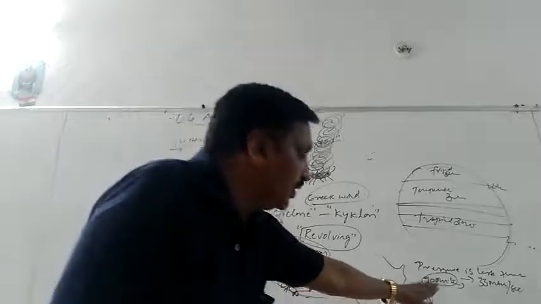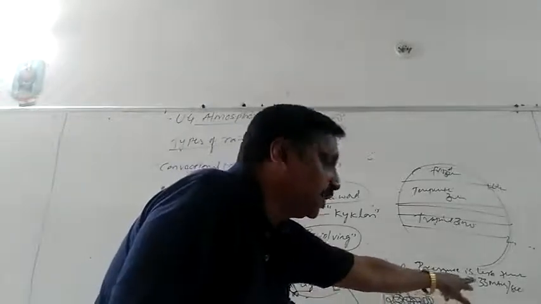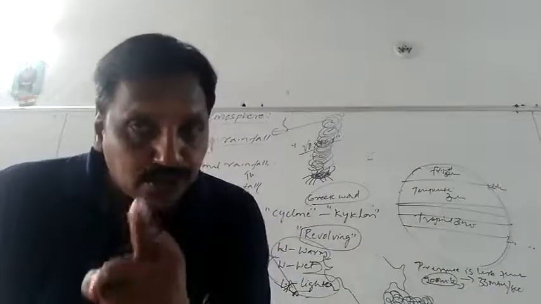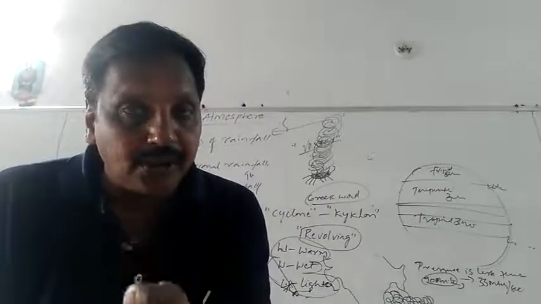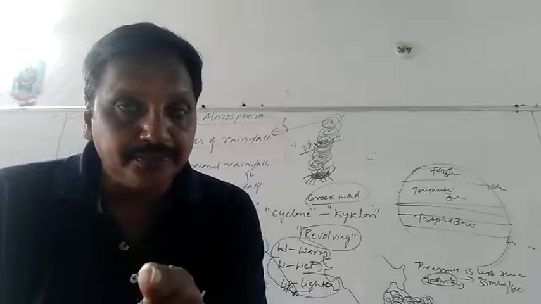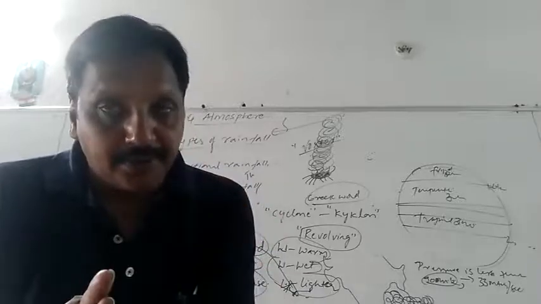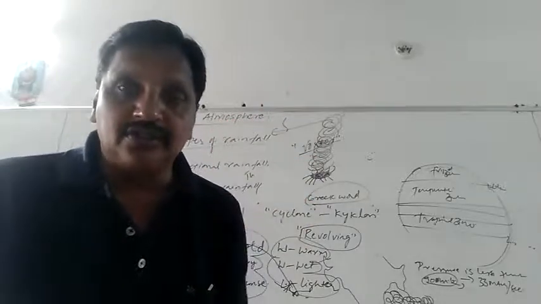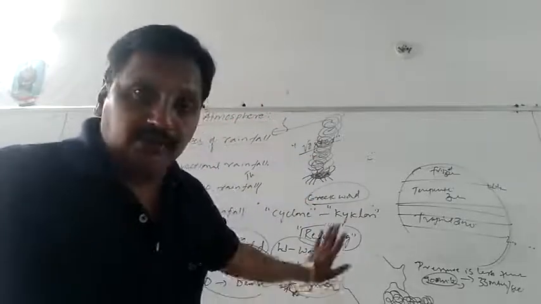Then the pressure falls below 900 millibars and winds blow at 33 meters per second. That gives birth to a cyclone, either in the temperate zone or the tropical zone. This is what comes with the rainfalls.